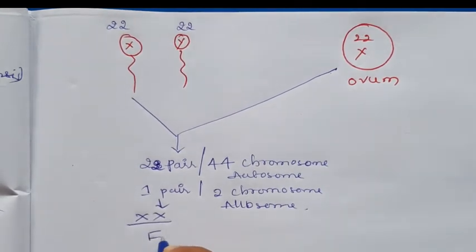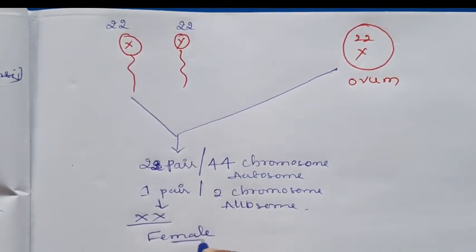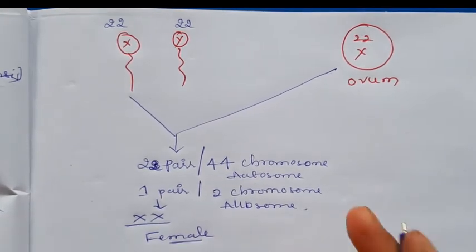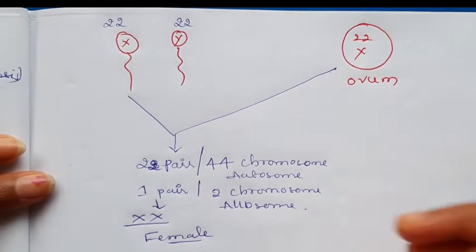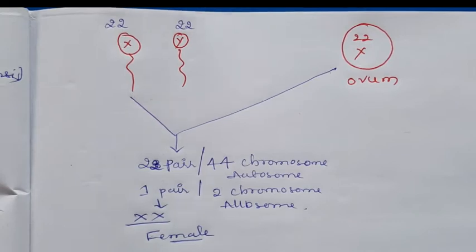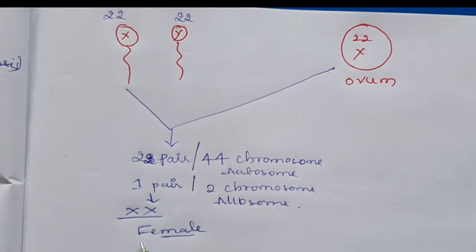The female baby will form when the sperm with the X chromosome fuses with the ovum with the X chromosome. This is the first condition of how the female baby develops.